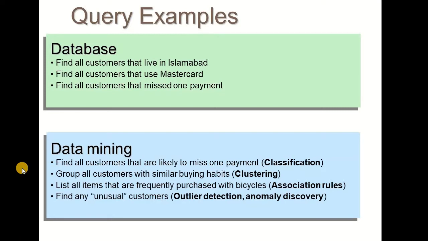An example for clustering is group all customers with similar buying habits. So based on how frequent the customers are buying, based on what items they are buying, in which times they are buying, so based on the similarity of their buying patterns, we can group them together. And once we have these clusters, we cannot explicitly say what each of these clusters represent. So the model will help us to separate all these customers into different groups, but we would not have meaningful information about each of those clusters.